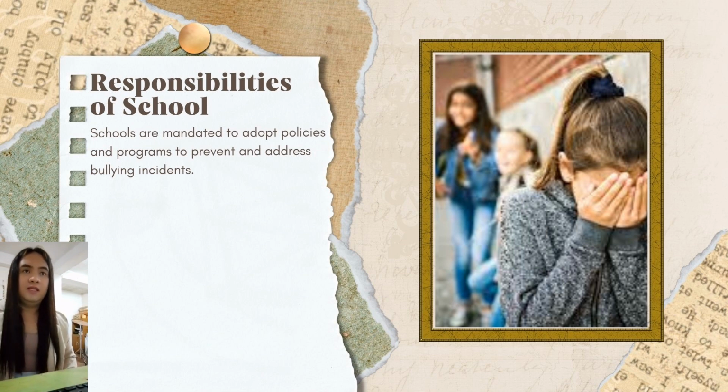So the responsibilities of the school. Schools are mandated to adopt policies and programs to prevent and address bullying incidents. Examples of school responsibilities include that they can develop anti-bullying policies and procedures. They can conduct awareness campaigns and educational programs for students and staff. And last, they can implement strategies for early intervention and support for both victims and perpetrators.